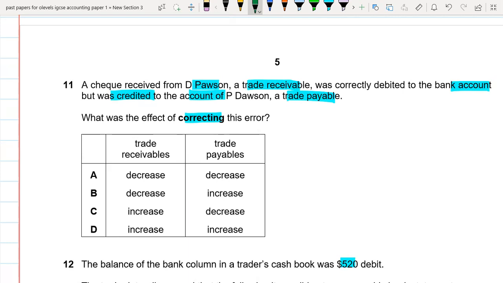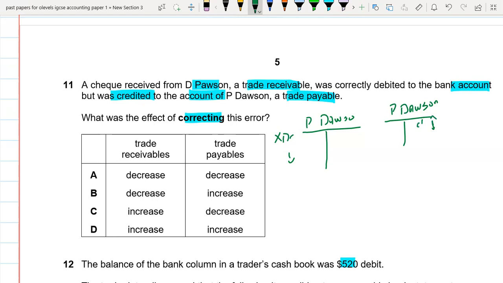Okay. So we have to record in the P Dawson account on the debit side, but we didn't record it. So it means that we decrease the P Dawson, and it was correctly debited to the bank account, but was credited to the account of P Dawson, a trade payable. So this is a trade payable, P Dawson. So if we credit it, we know that trade payables, whenever they are credited, will be increasing. So if we record it on the credit side, it means that we are basically crediting it, so it is increasing.